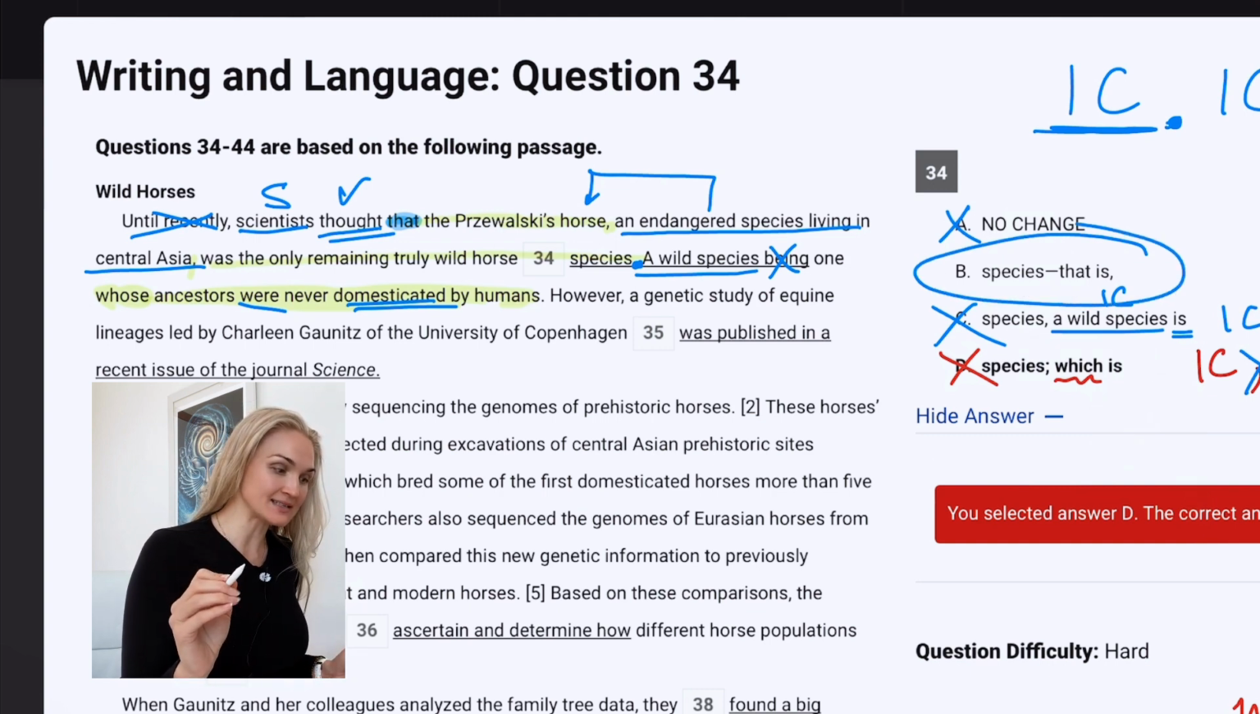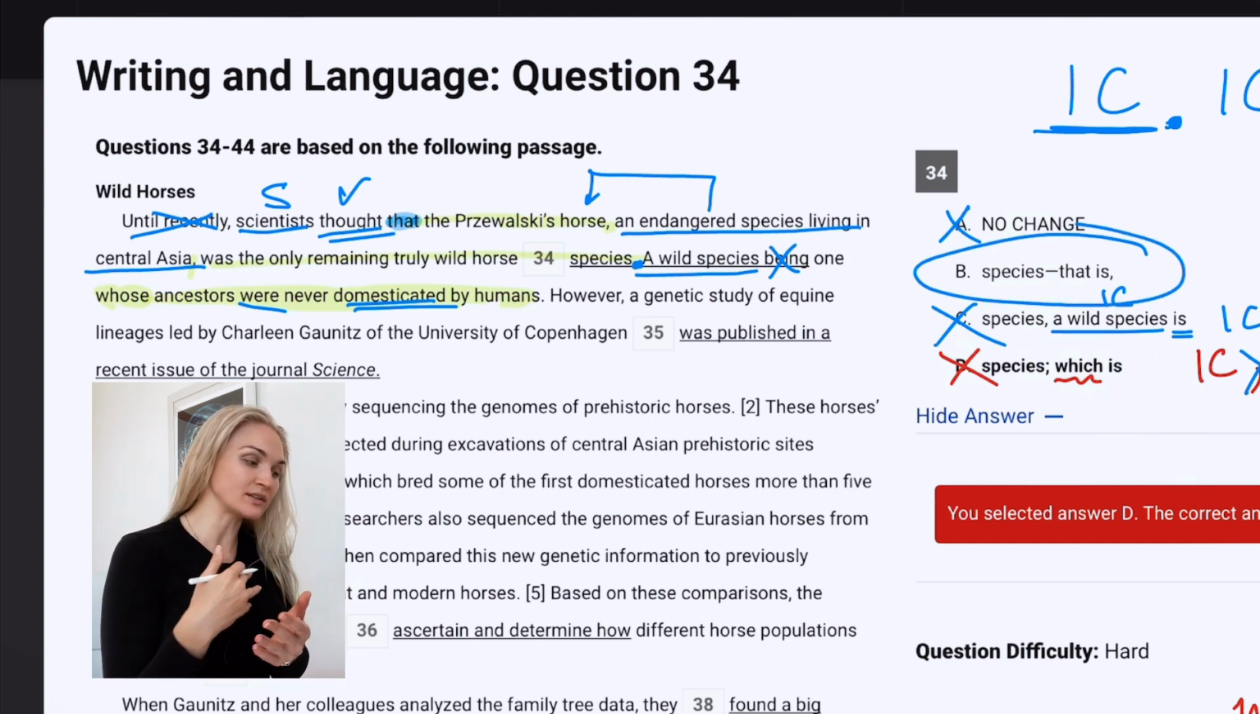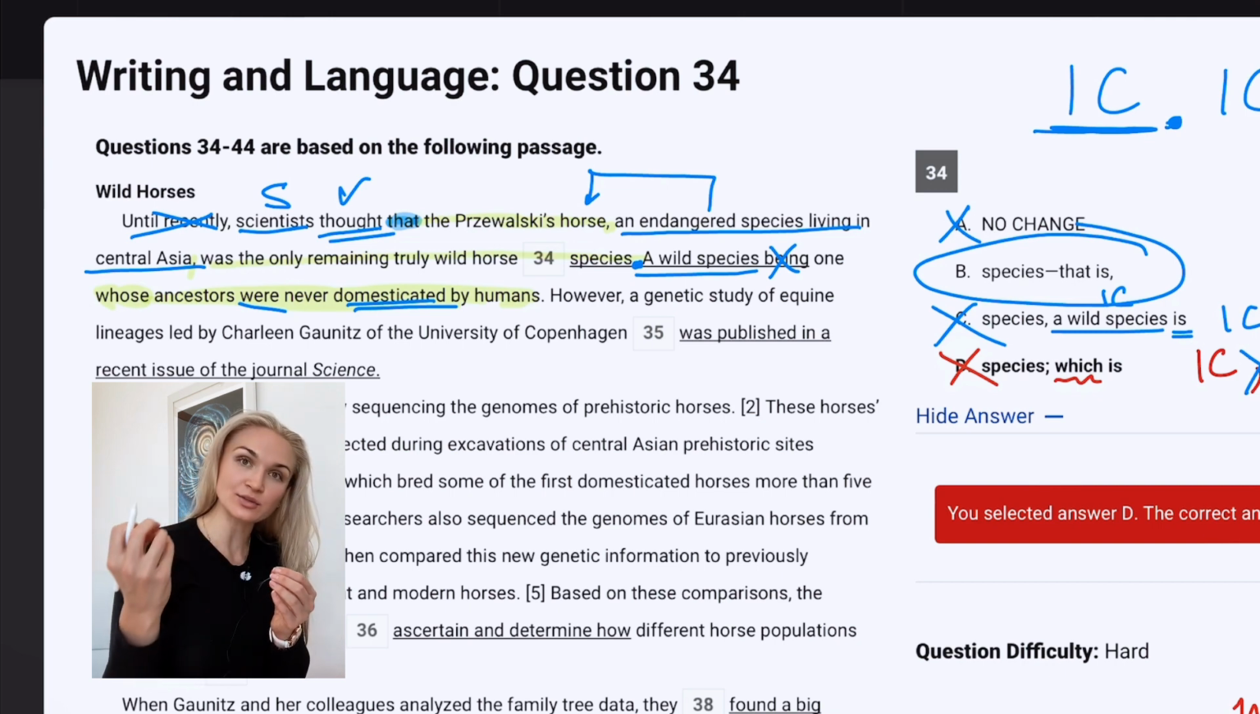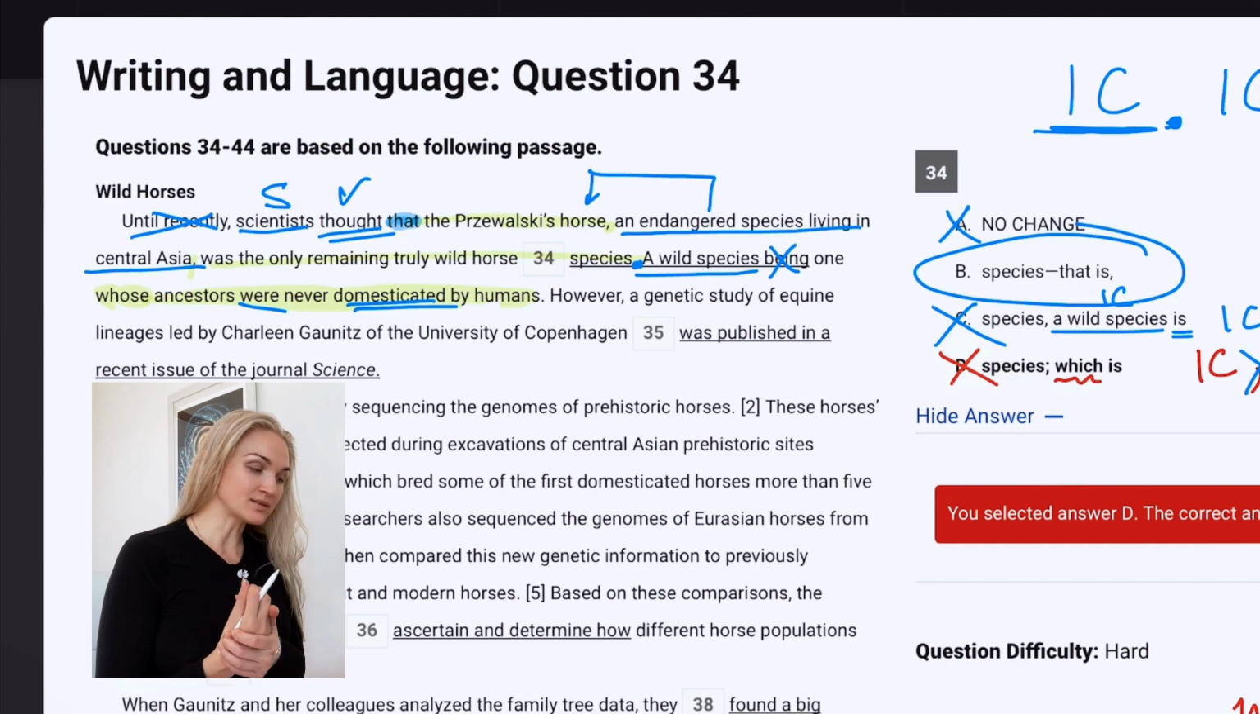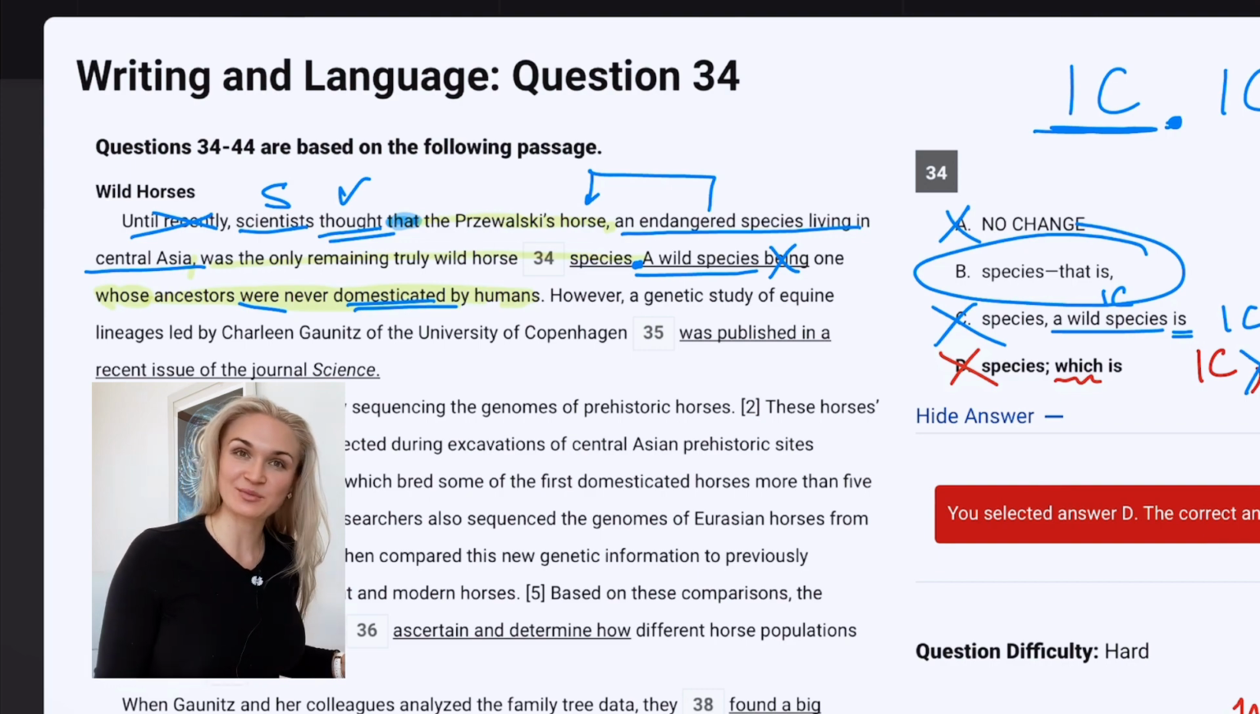Dash, that is, it's kind of like, let me tell you what truly wild horse species are. Let me give you the definition: one whose ancestors were never domesticated by humans. I think in this little example, we encountered so many relative clauses and relative conjunctions that this is a really good way for you to remember them.